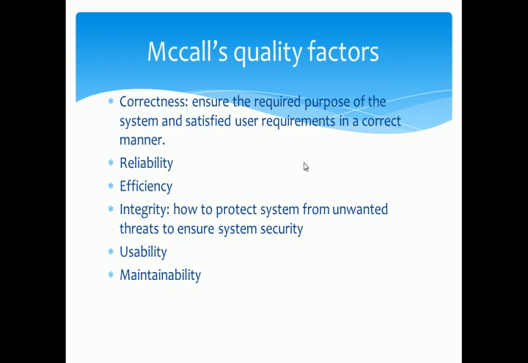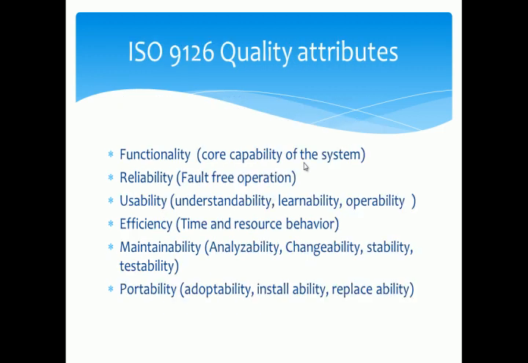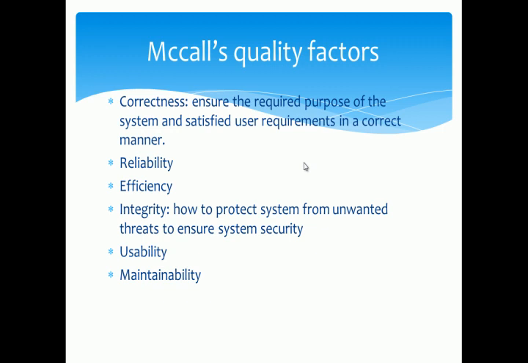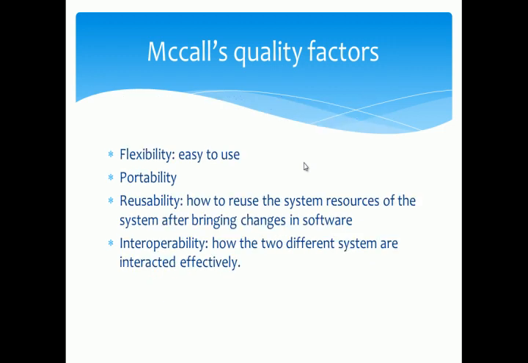We also have McCall's quality factors regarding the quality of software or the product quality. The first one is correctness, which ensures the required purpose of the system and satisfies user requirements in a correct manner. Reliability, we already discussed in ISO 9126 quality attributes. We already discussed efficiency. The fourth one is integrity. Integrity means how to protect the system from unwanted threats to ensure system security. Usability, we already discussed it. Maintainability, we also discussed it.